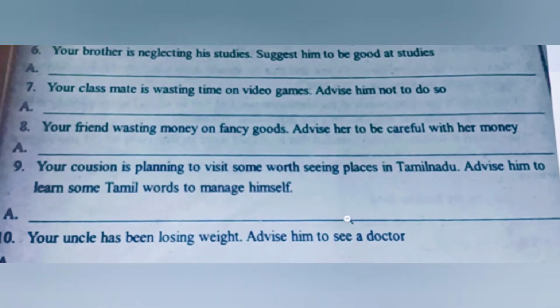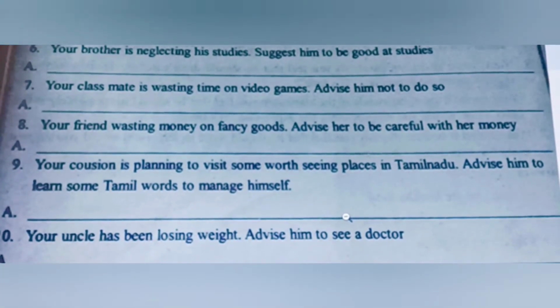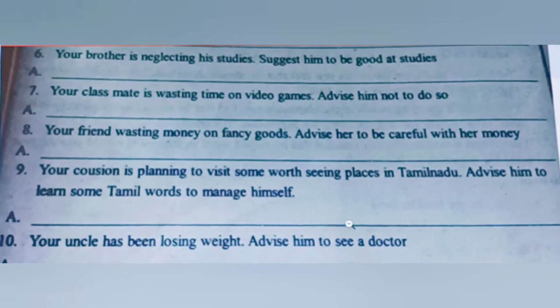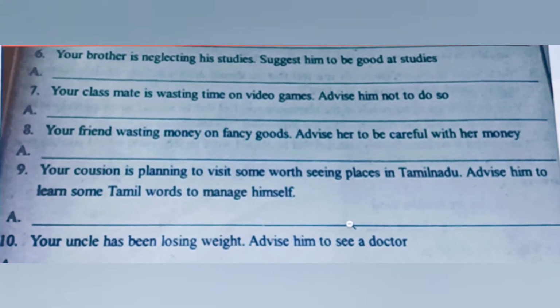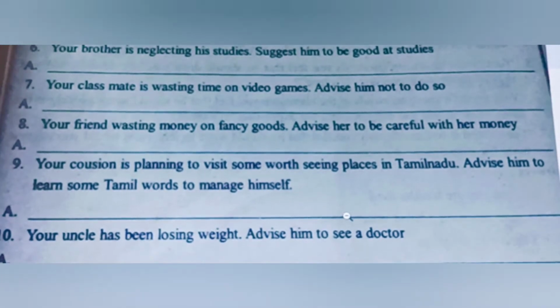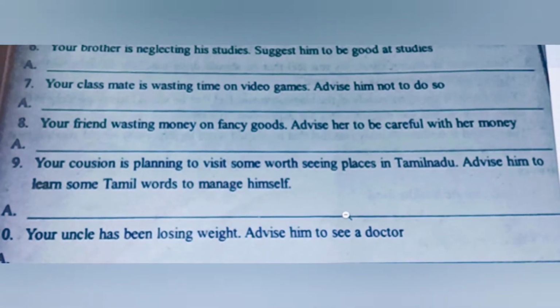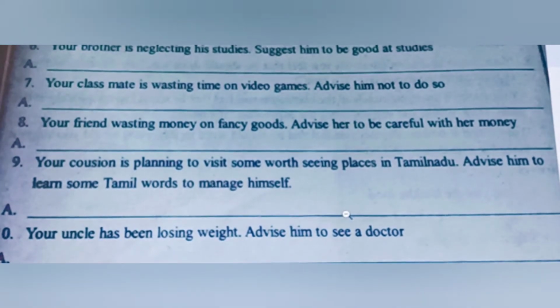Then the remaining part of the sentence. Okay, that you must remember. I think you understood. If you don't understand, once again hear all the rules and then do the exercises.